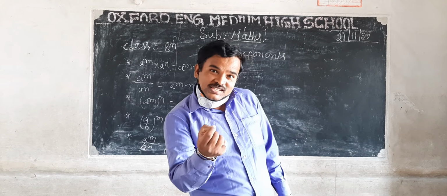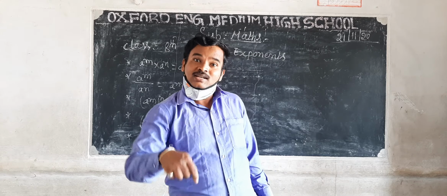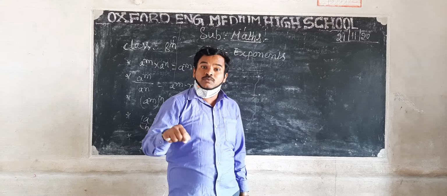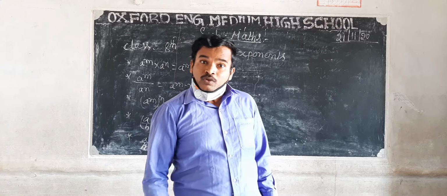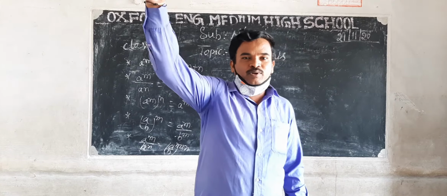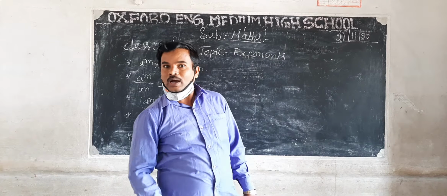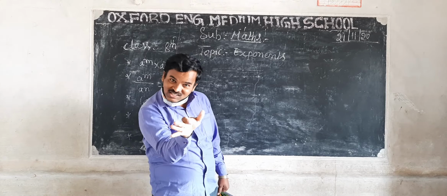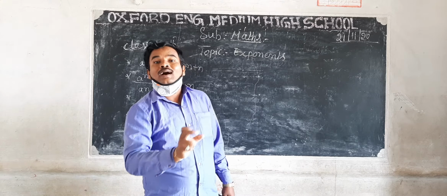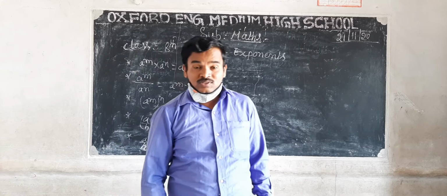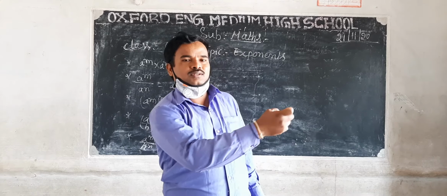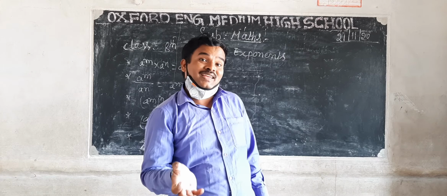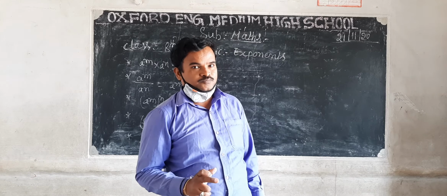And do you know the thickness of paper? This is also expressed in decimal. And do you know the distance from earth to moon, earth to sun, and between moon and sun? These very small and very large numbers we express in exponential form.